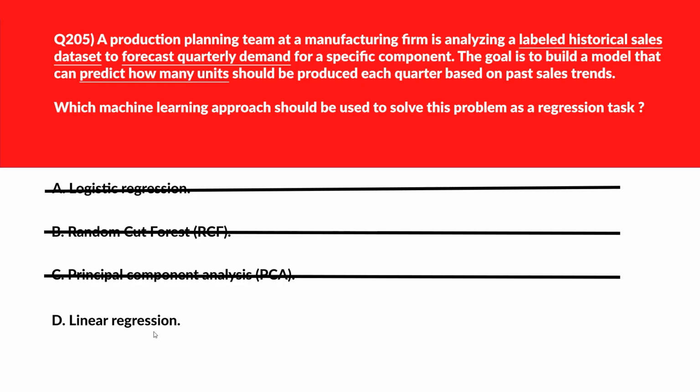D says linear regression. Linear regression is designed to model continuous numeric outcomes, making it ideal for predicting production quantities. Let's lock linear regression as the right answer.